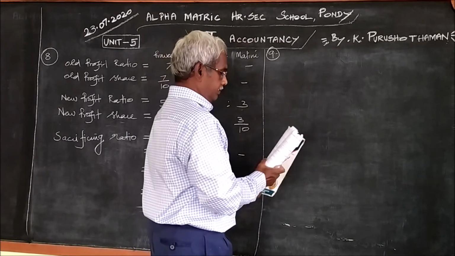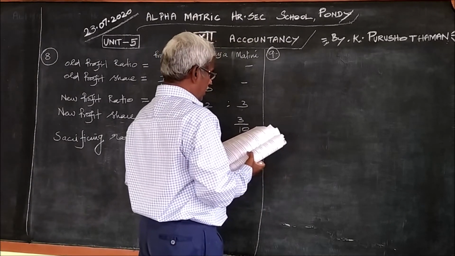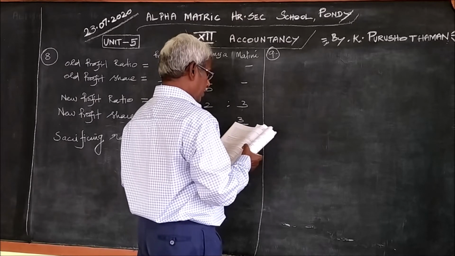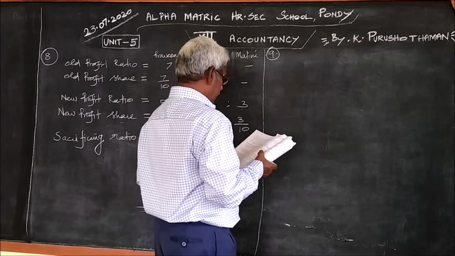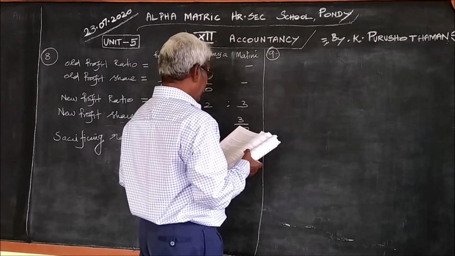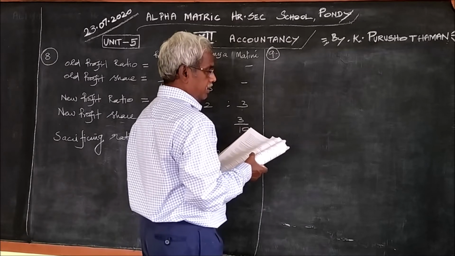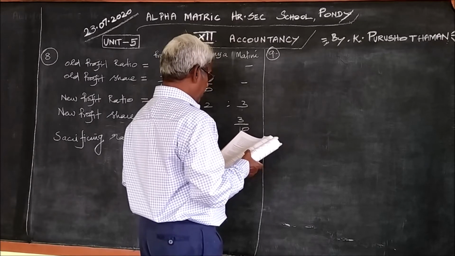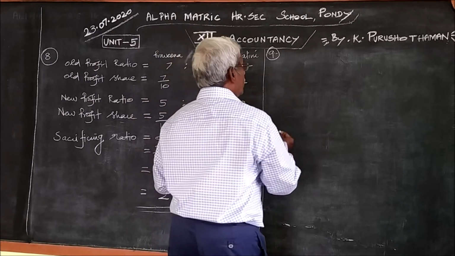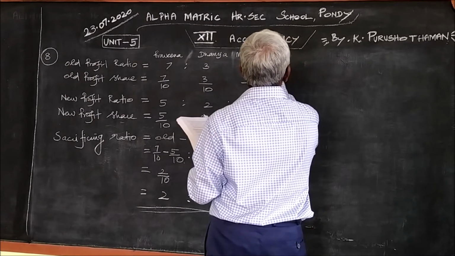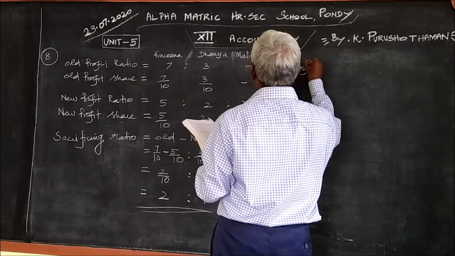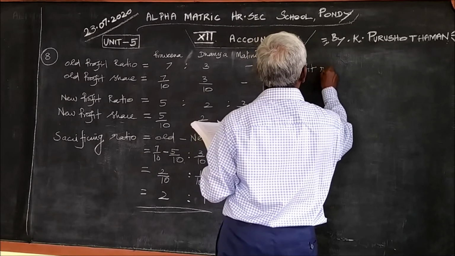9th one. Anand, Suman are partners sharing profits and losses in the ratio 3:2. They admit Saran for 1 by 5 share, which he acquires entirely from Anand. Find out the new profit sharing ratio and sacrificing ratio. So, we can do it now. The same type of steps, old profit ratio.